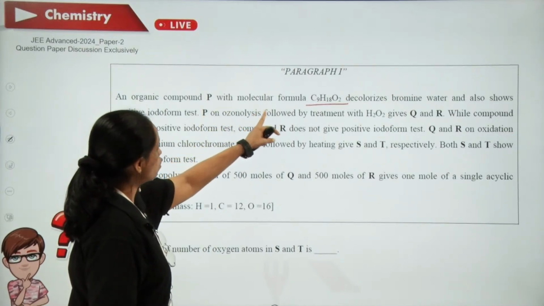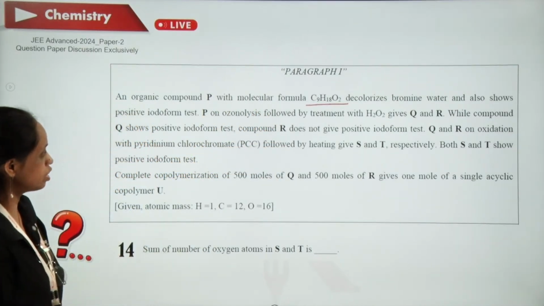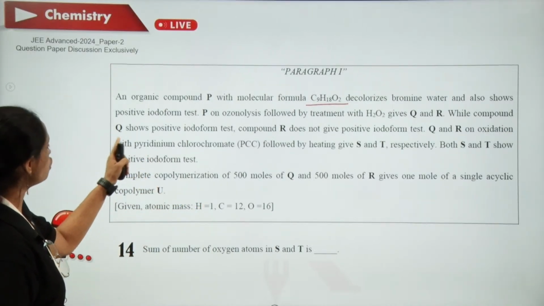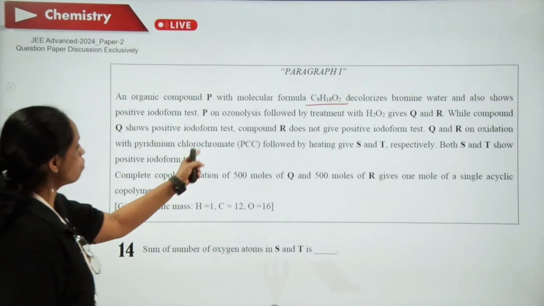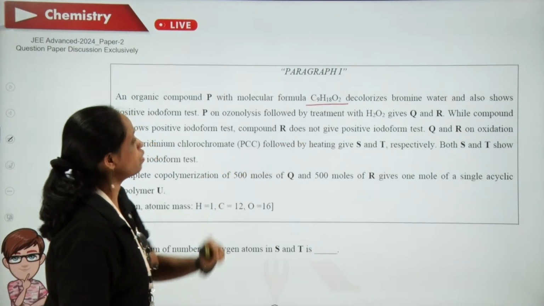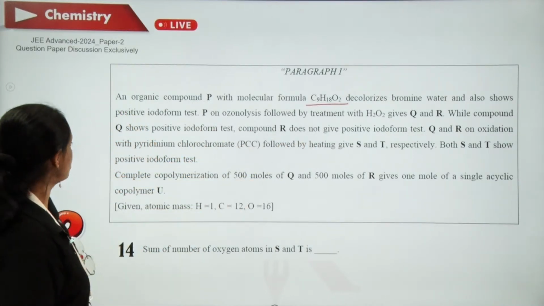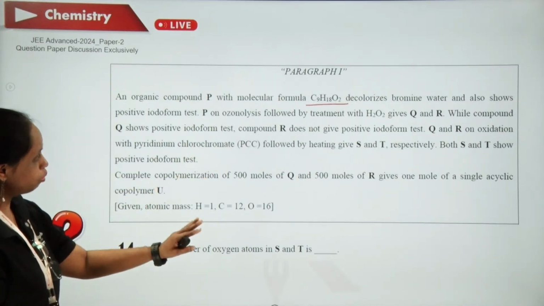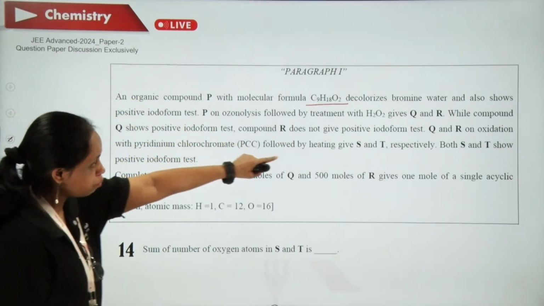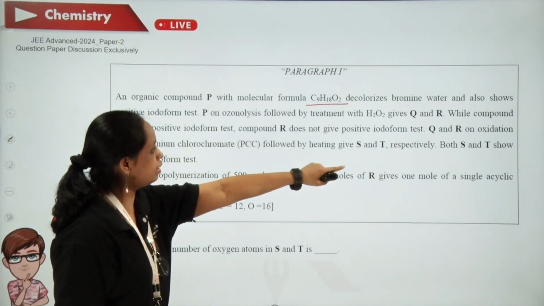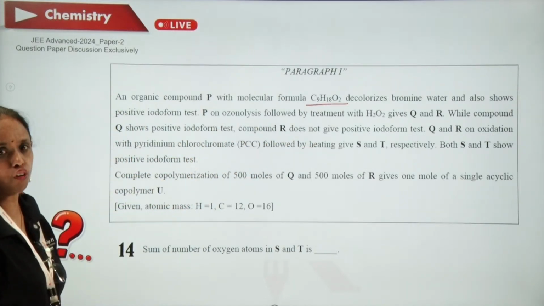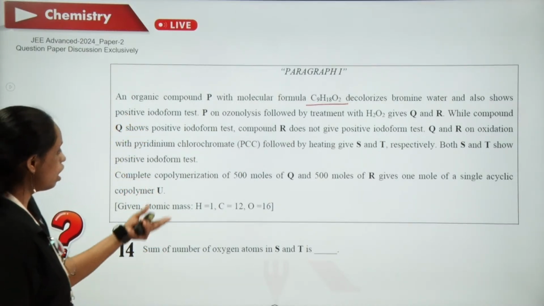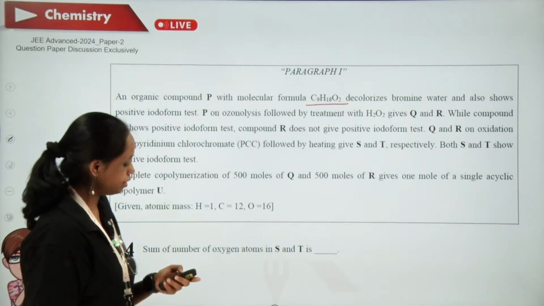Now, P on ozonolysis followed by treatment with H2O2 gives Q and R, while compound Q shows positive iodoform test, compound R does not give positive iodoform test. Q and R on oxidation with PCC followed by heating gives S and T. So, this is the data, and the one more data they have given is both S and T show positive iodoform test. Now, the first question based on this is how many carbon atoms are there in S and T? Let us solve this one.